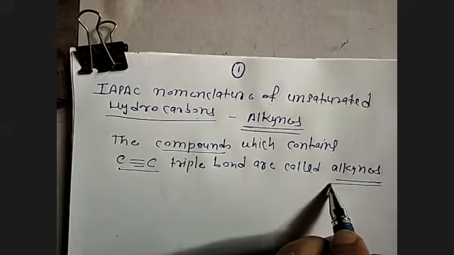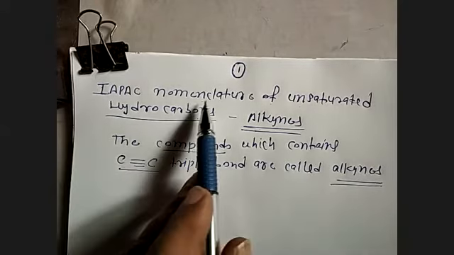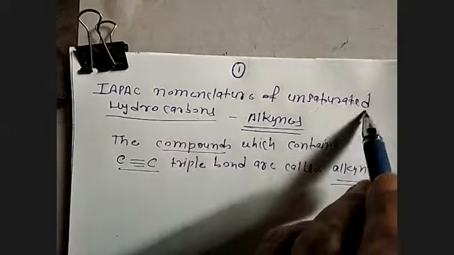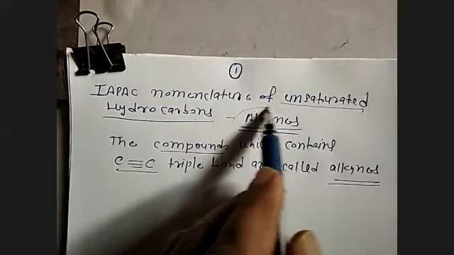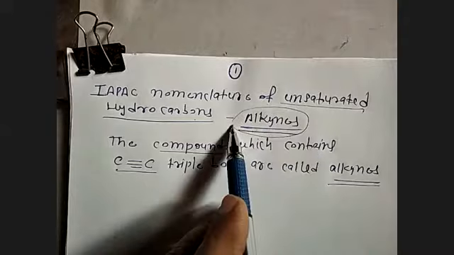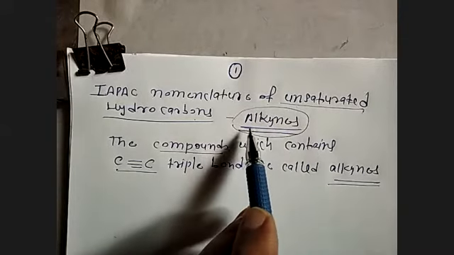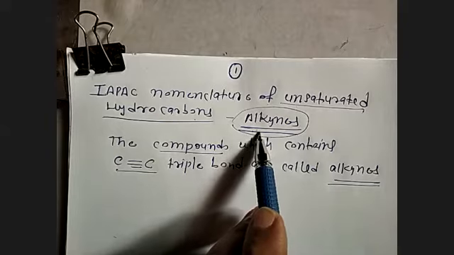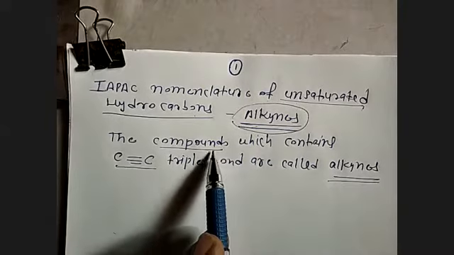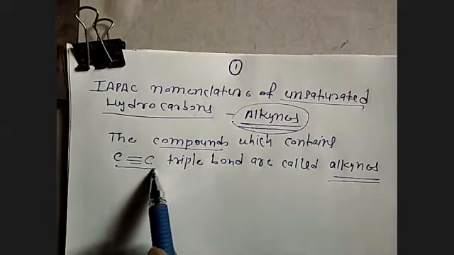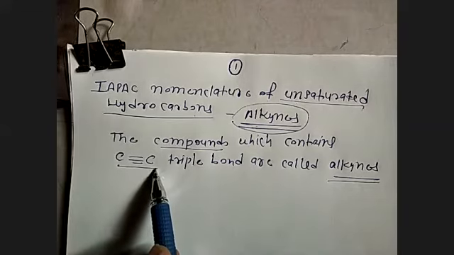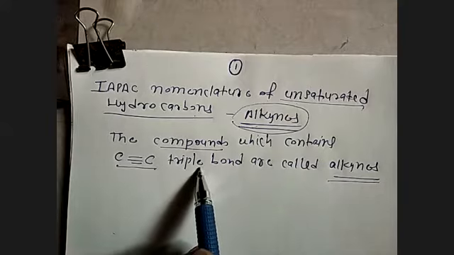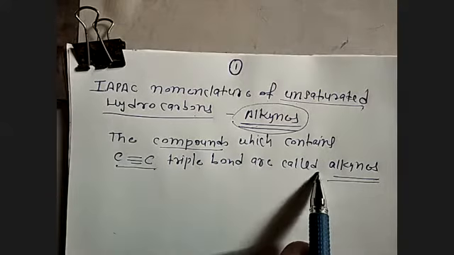So today we have to see how we can write down the name of the unsaturated hydrocarbon. We have done alkenes, correct? Today we are doing alkynes. When can a compound be called an alkyne? The compounds which contain a carbon triple bond are called alkynes.